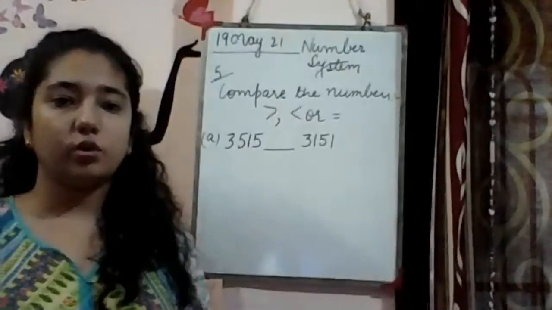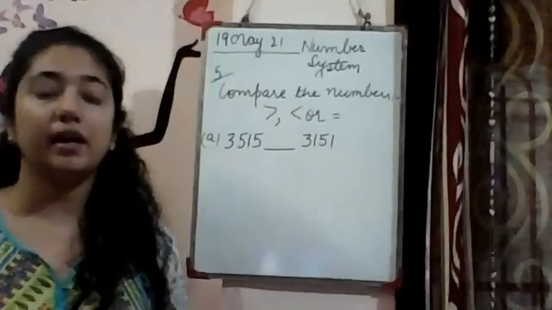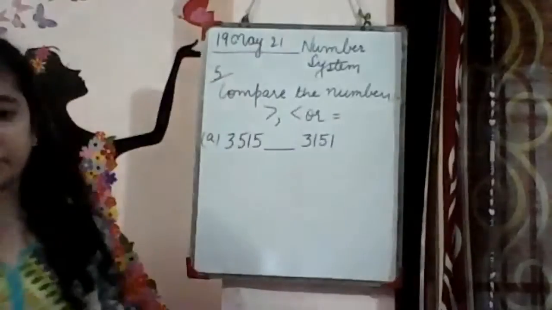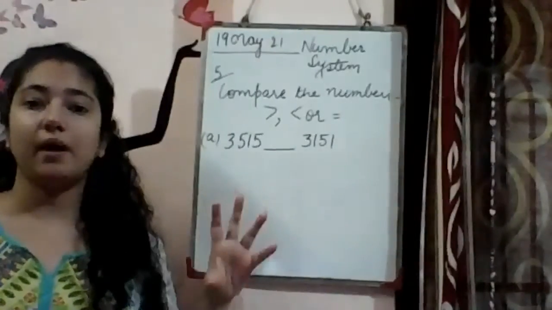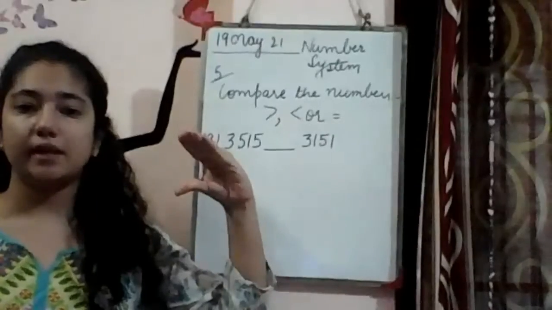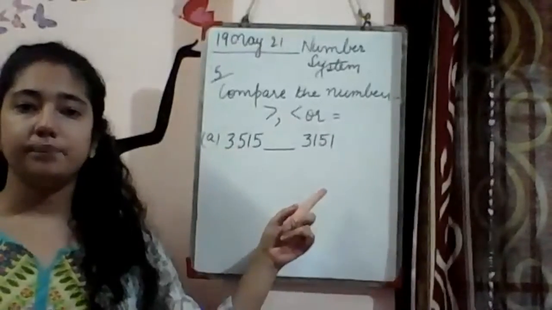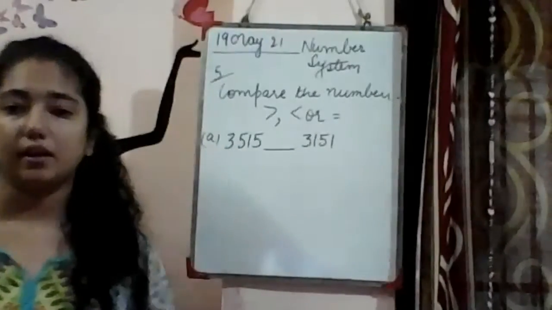And I have already given you the example of a crocodile, a hungry crocodile, and the crocodile will eat the number which is bigger. And obviously when he eats, he will open his mouth, like this. So the number which is bigger, we will open our sign's mouth towards that side.